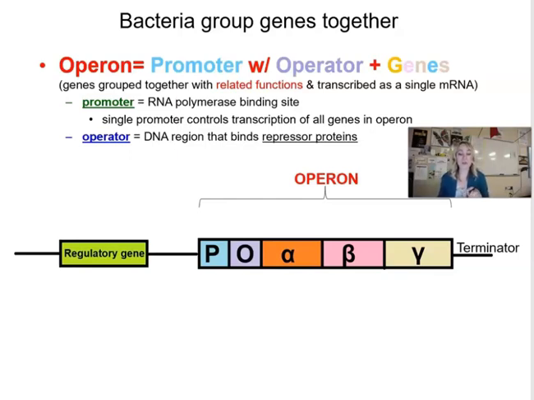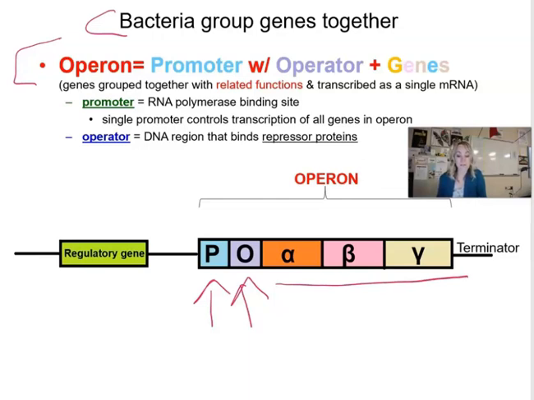Bacterial genes are grouped together. They're not like eukaryotic ones. This is going to be unique to bacteria. And we call these groups of genes operons. An operon is a segment in the DNA that includes the promoter, an operator, and then the actual structural genes. These are the genes that can be expressed and then later translated into protein. The promoter is where RNA polymerase is going to bind. That's the RNA polymerase binding site. And then the operator is the region where normally you might see a repressor sitting,